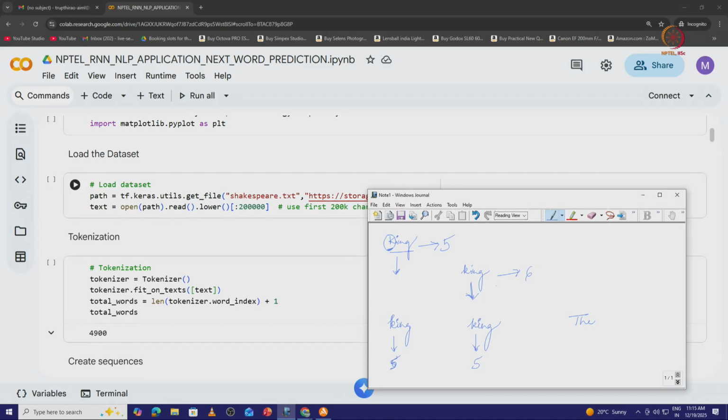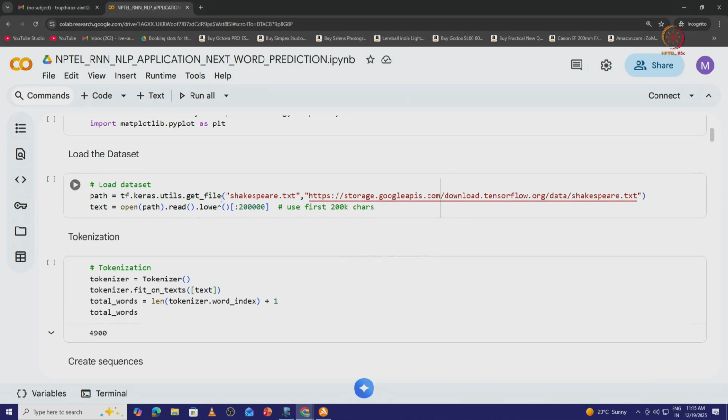So, the representation of the would be something like 1 or 2, which will definitely be less than king. So, the smallest number representation is given to those words which are very frequent in occurrence. So, that is about the importance of converting into lowercase letter.